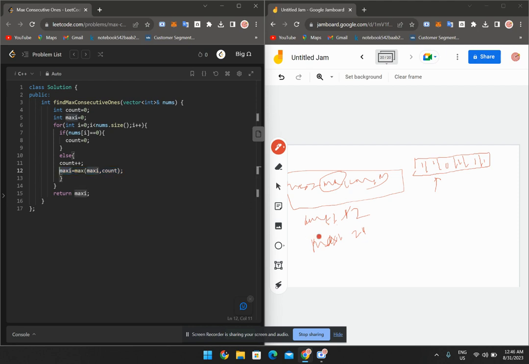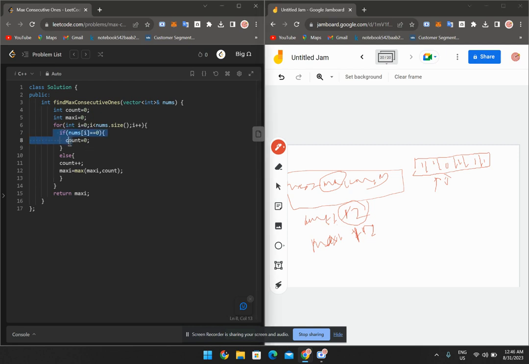Initially maxi has 1, but here the count is 2 and maxi is 1. So which one is the maximum? The count is the maximum, so maxi also stores 2. Are you getting my point?